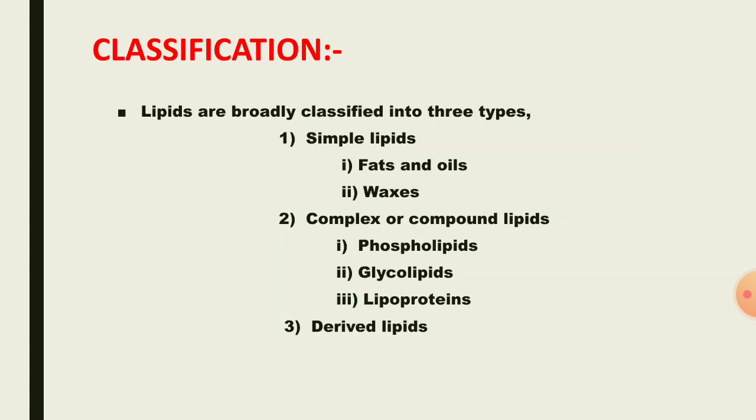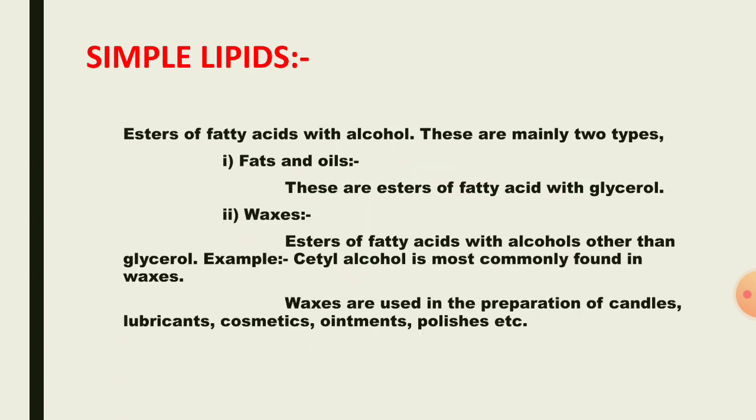Classifications. Lipids are broadly classified into three types: simple lipids, complex or compound lipids, and derived lipids. Simple lipids. Fatty acids with alcohol are considered simple lipids. They are mainly of two types: fats and oils, and waxes. The ester of fatty acid with glycerol is considered a fat or oil, while the ester of fatty acids with alcohol other than glycerol is called wax. Example: cetyl alcohol is most commonly found in waxes. Waxes are used in the preparation of candles, lubricants, cosmetics, ointments, polishes, etc.